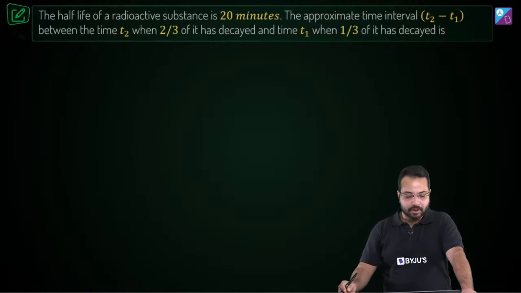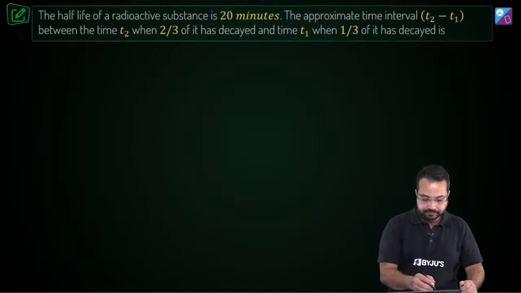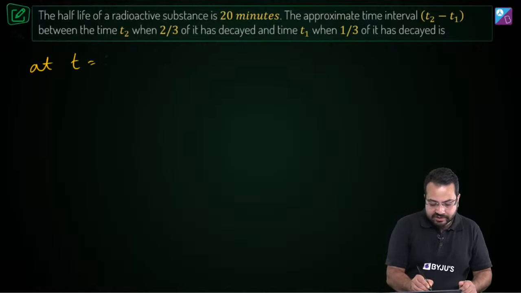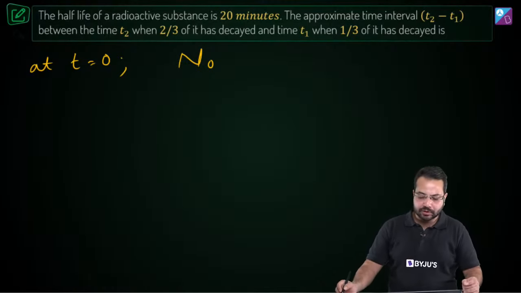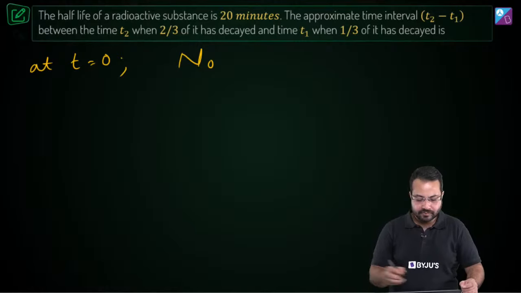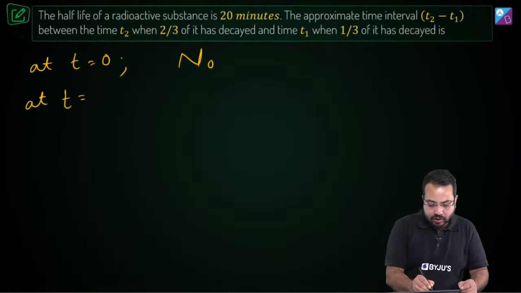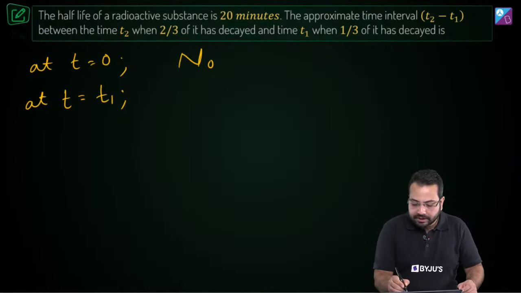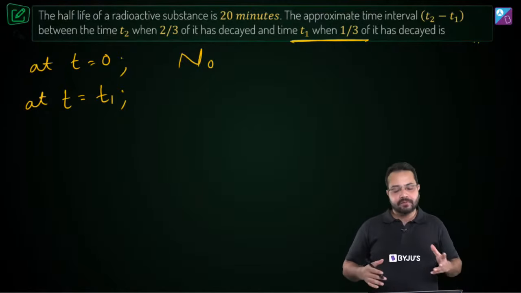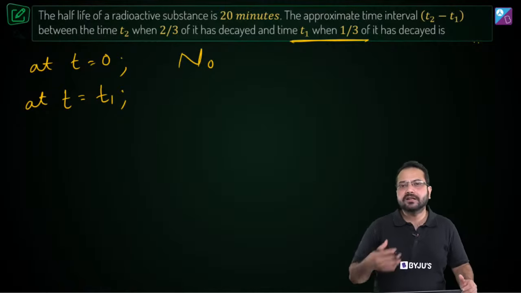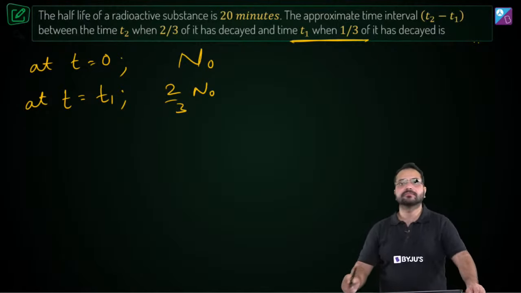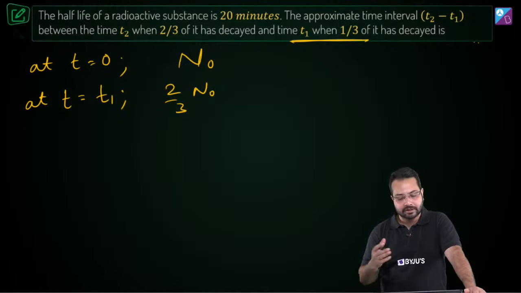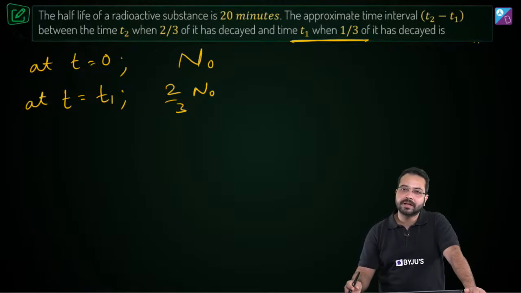Alright, let's think about this. At T equal to 0, let's say there are N naught nuclei. Now at T equal to T1, 1/3 has decayed, as given in the question. If 1/3 has decayed, how much has remained? 2/3 N naught has remained. Do you agree? 2/3 will be remaining, correct?